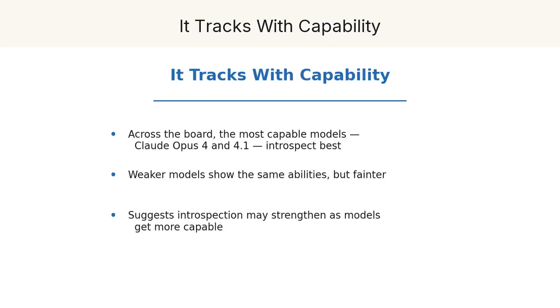Pulling back, one pattern runs through the whole paper. The more capable the model, the better it introspects. Claude Opus 4 and 4.1, the strongest models tested, come out on top in nearly every experiment. That's a notable trend, because it suggests introspective awareness isn't a quirk that's fading away. It may be an ability that grows as models get more capable. Whatever this is, it seems to be emerging, not disappearing.